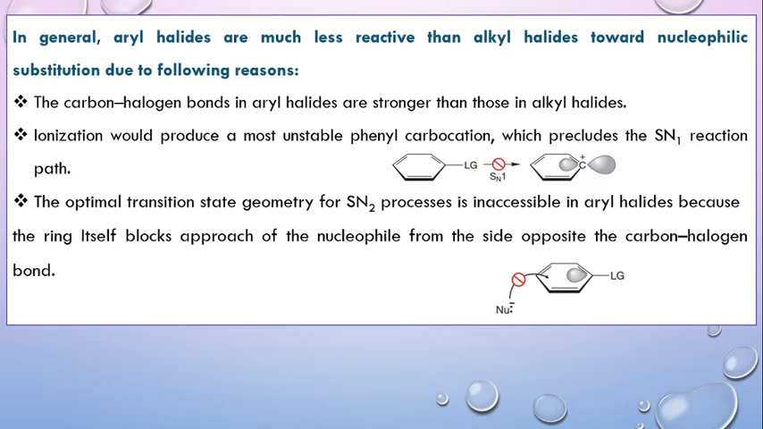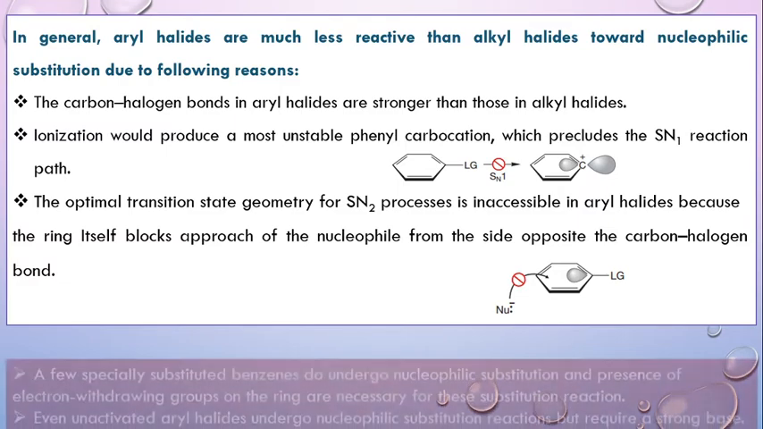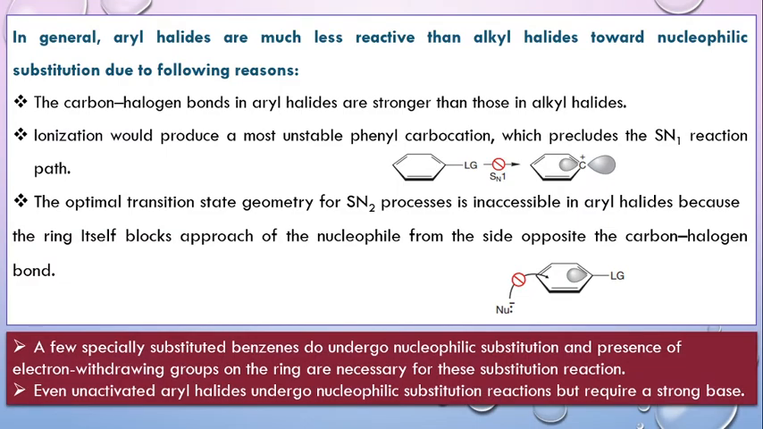But these reactions are still known to occur. A few specially substituted benzenes do undergo these kinds of reactions, and we require the presence of strong electron withdrawing groups such as nitro or cyano for these reactions to take place. And even if an inactivated aryl halide is taken, which means it does not have a strong electron withdrawing group, it can undergo nucleophilic substitution reactions under extreme conditions and in the presence of a strong base, that we shall be discussing in the video ahead.